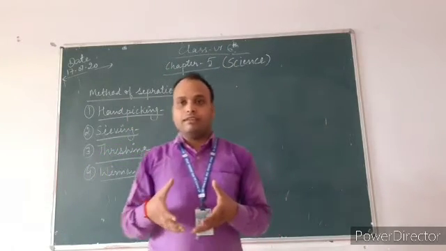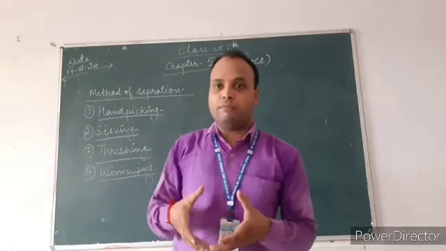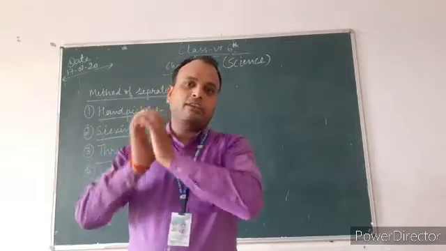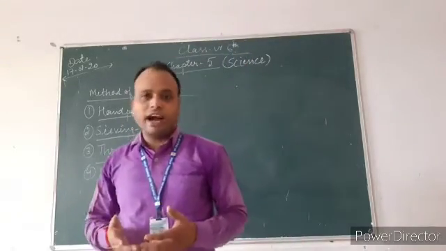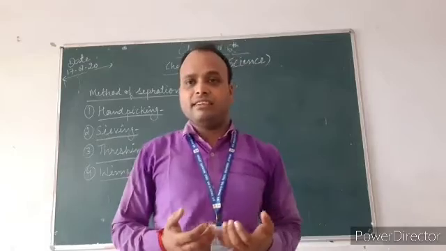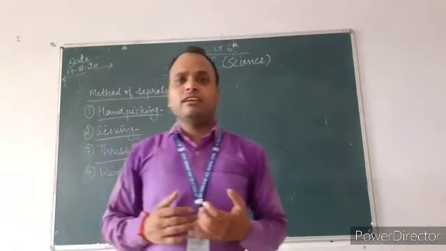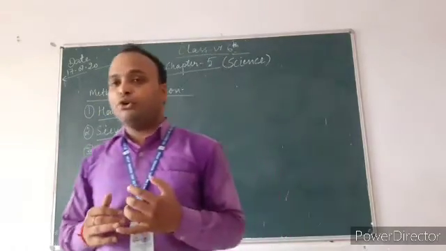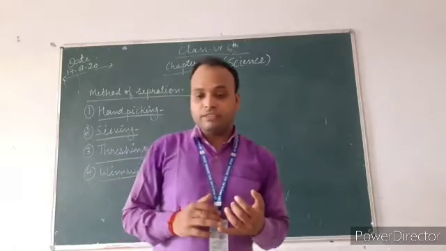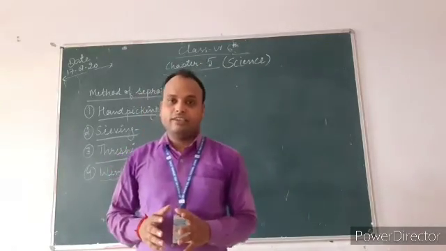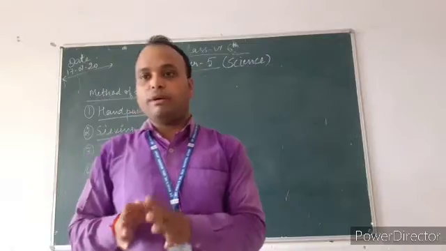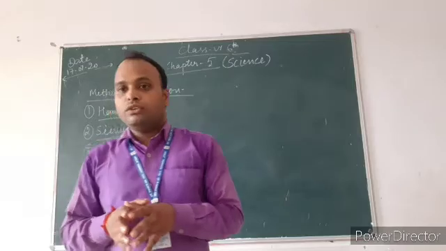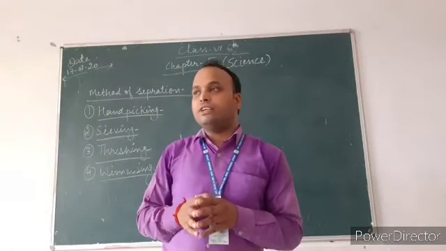Stalk, you can say, is a bundle of crop. Taking a bundle of crop in our hand and beating it on any hard surface is known as threshing. The harvested crop is threshed to separate the grains from the stalks and also to loosen the outer covering of the grains.